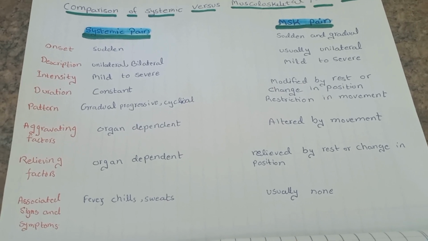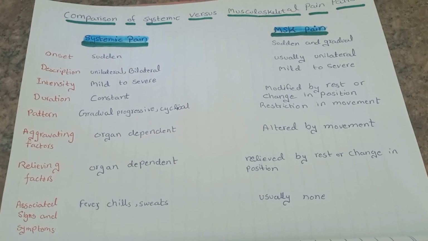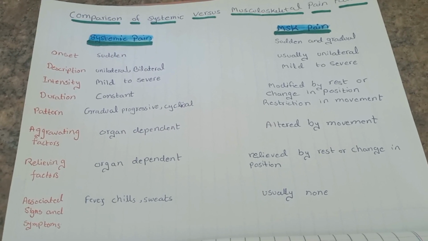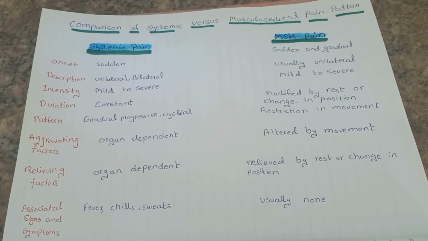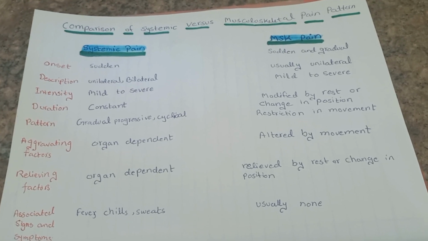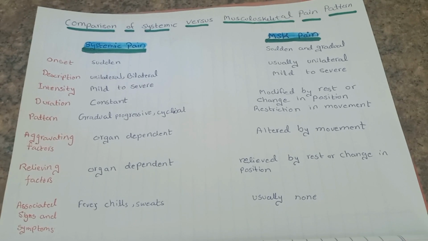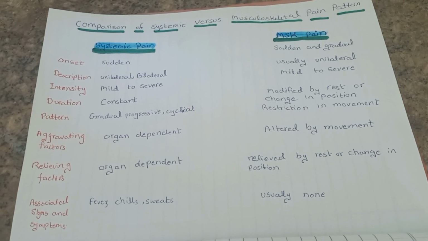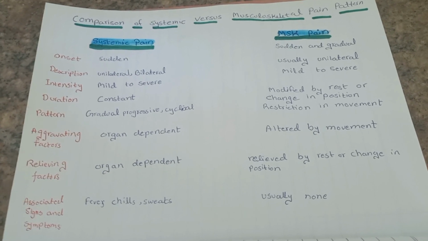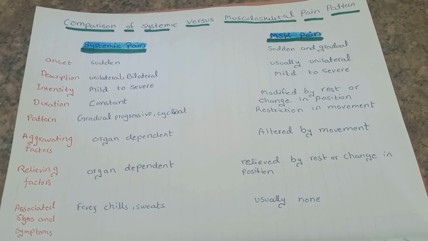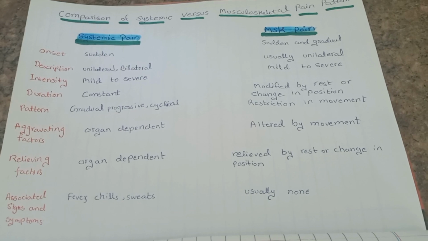And if we talk about musculoskeletal pain, it is usually unilateral. And with unilateral pain, there can be some stiffness that can be present in a patient after prolonged rest. And pain can also increase after stressful activity. So we can describe the musculoskeletal pain in terms of cramps. We can describe it as muscle ache. Local tenderness to pressure may also be present in case of musculoskeletal pain.